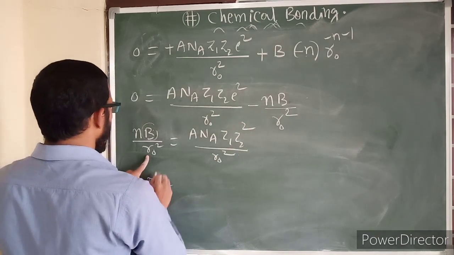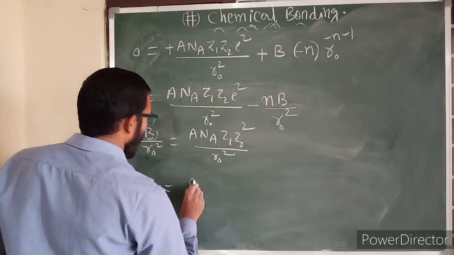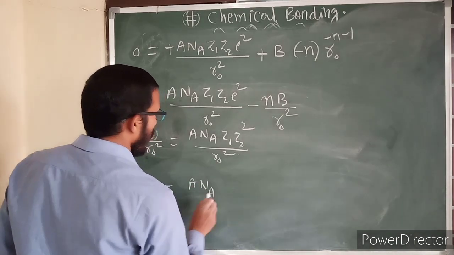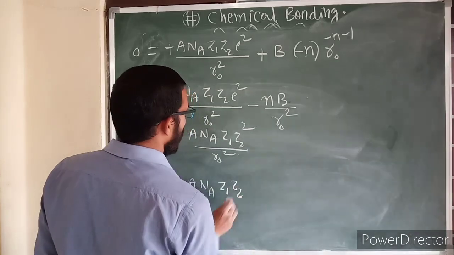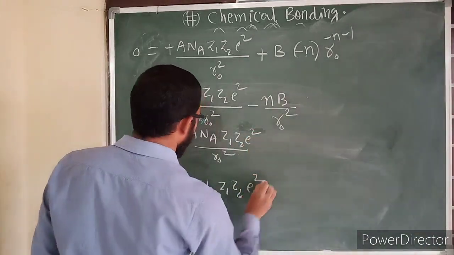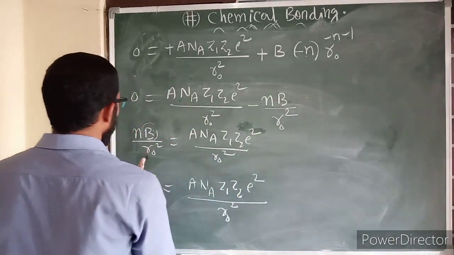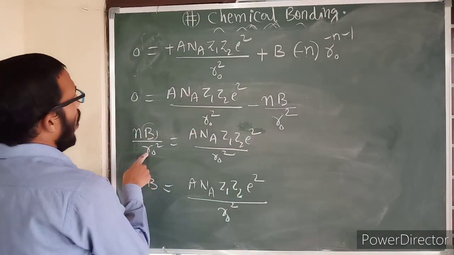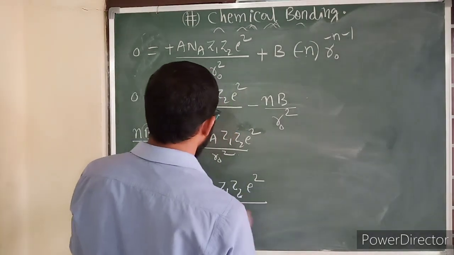Okay, now if you bring this side, then what happens here? Then A n A, now this is Z1 Z2 e square by r naught square.